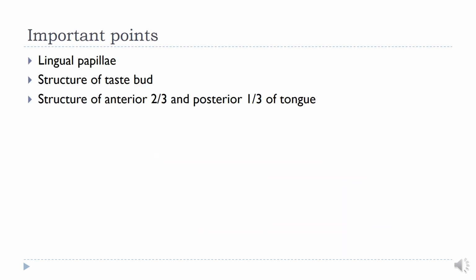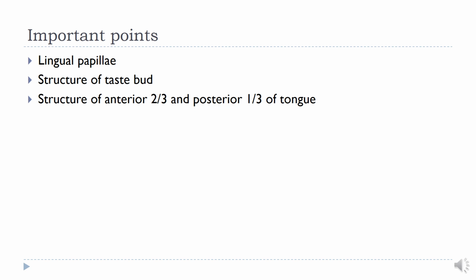So before ending my lecture, the important points you have to remember are the lingual papillae. What are lingual papillae? These are the projections of the epithelium and there are various forms and they have got taste buds in them.